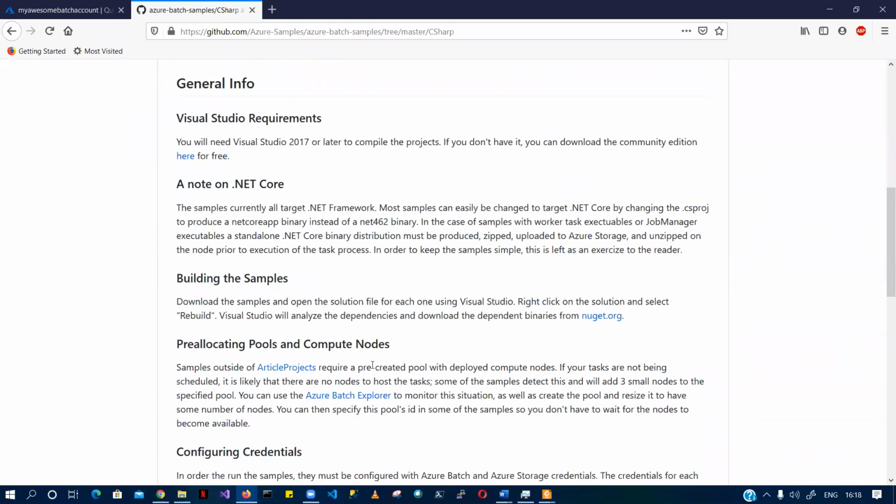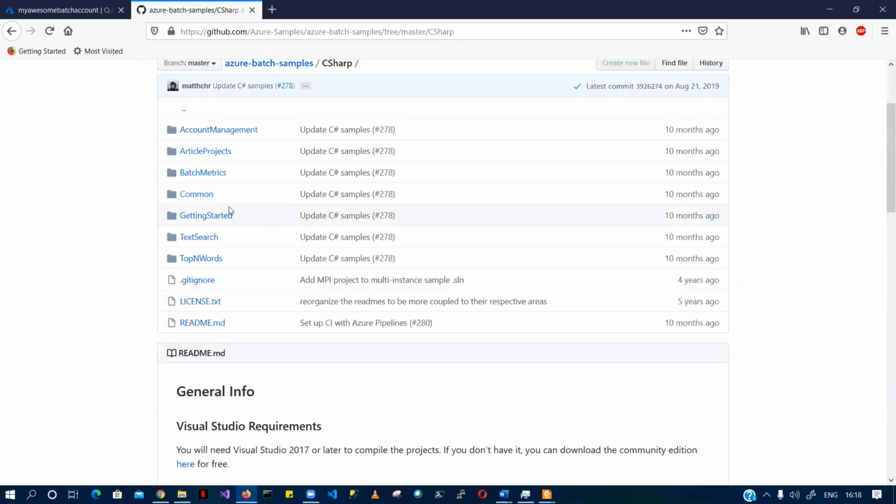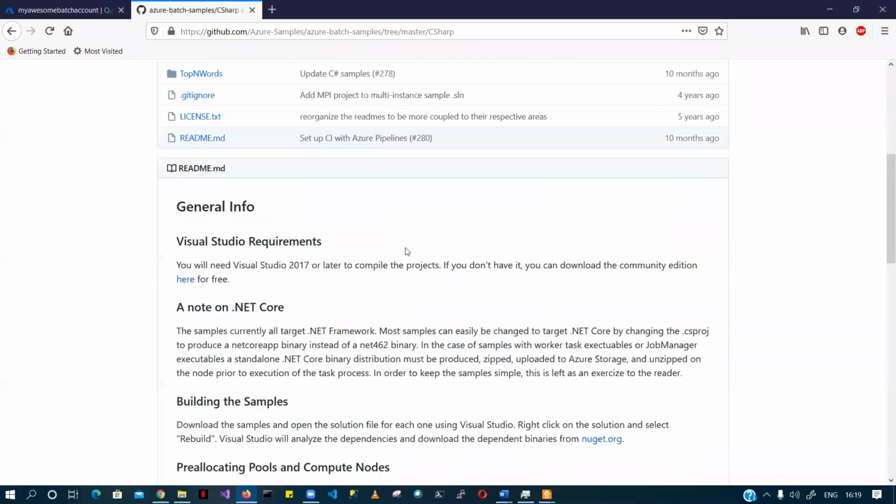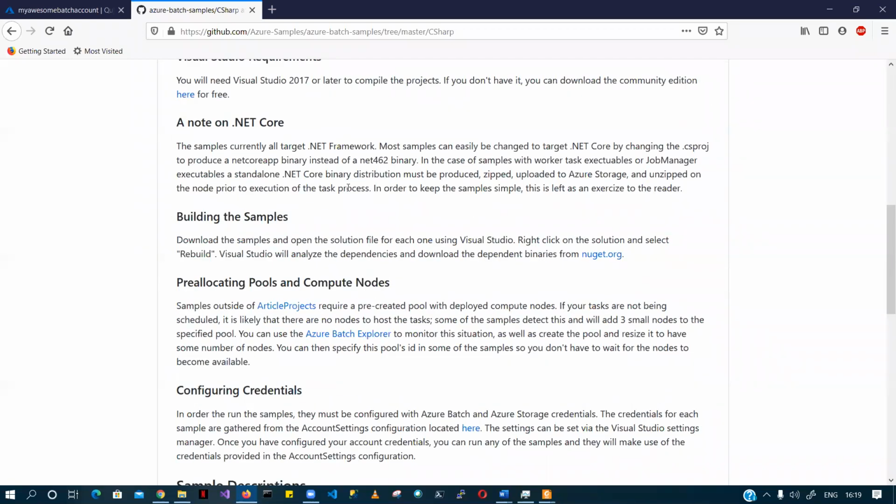Let's try and read this general info first. It is saying that to execute this C# related sample, you need to have Visual Studio. Visual Studio is a mandatory thing, so you can download it from here. These samples are not part of .NET Core, but you can change that by updating the CS project, and then you have to rebuild, and your binaries will be built. This is very specific to .NET, but more or less the concept is the same.